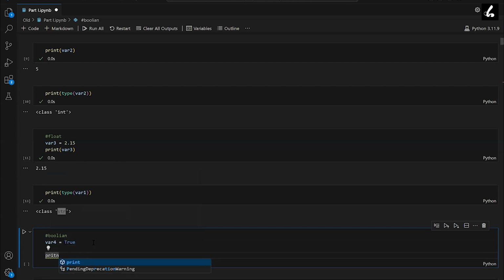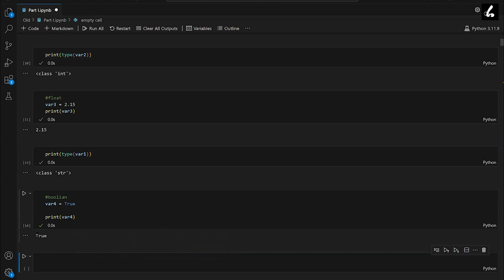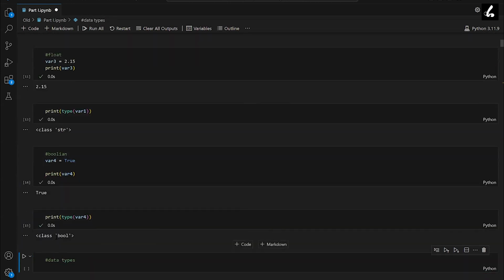I'll type print var4 and it's True, and let's print the type of data, print type in parentheses var4, and class is bool, meaning boolean. Yeah, so that was about the basic data types of Python.